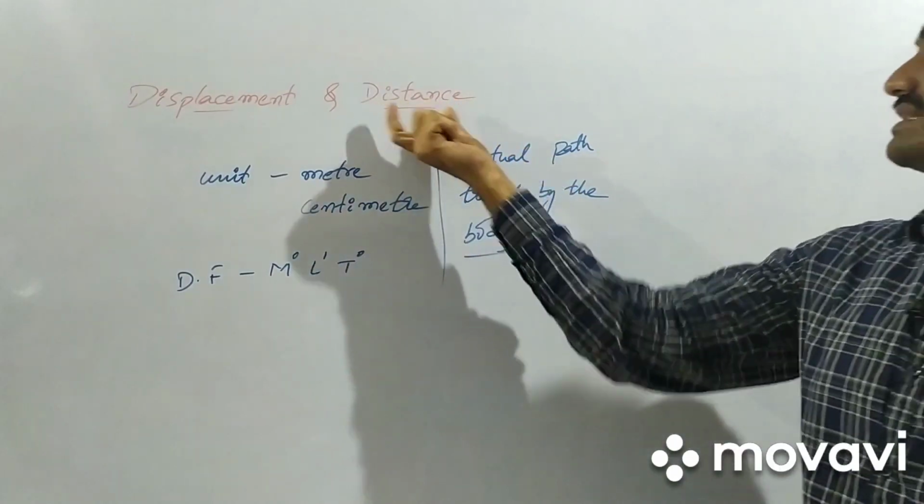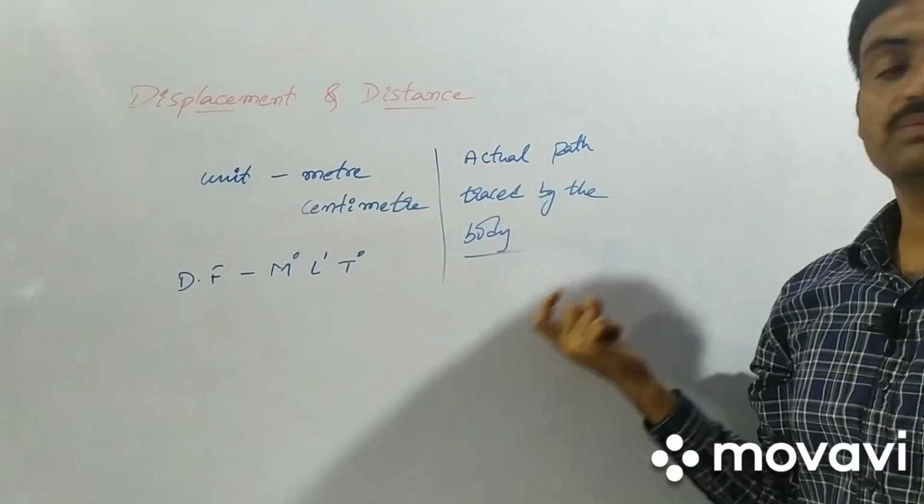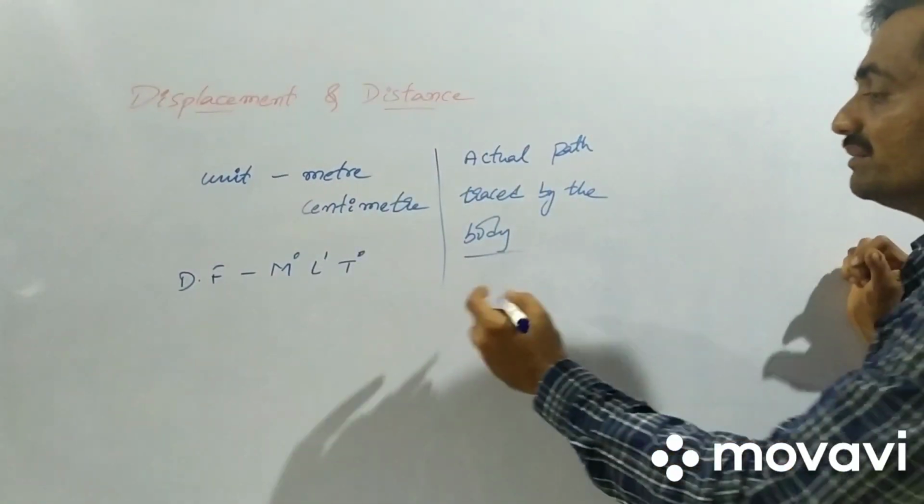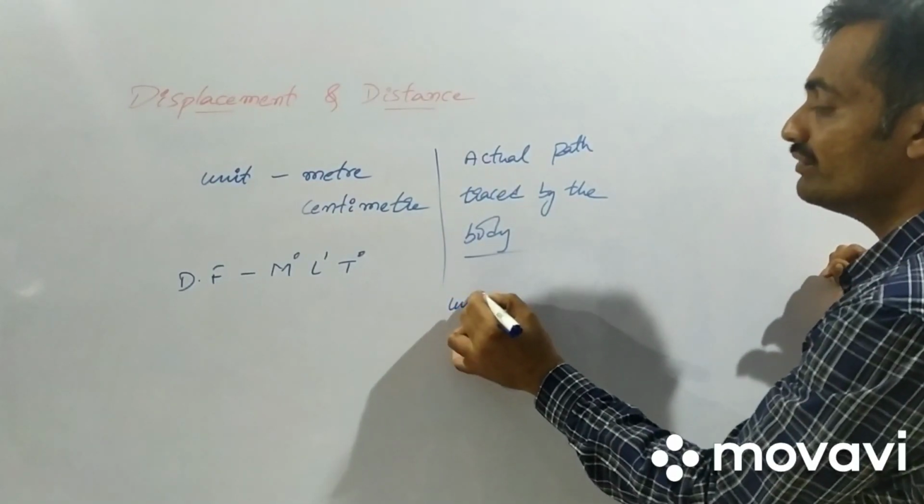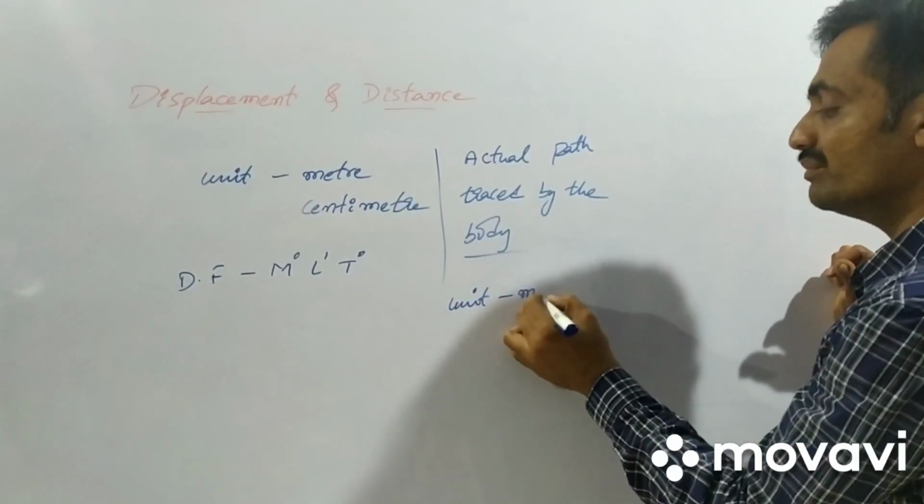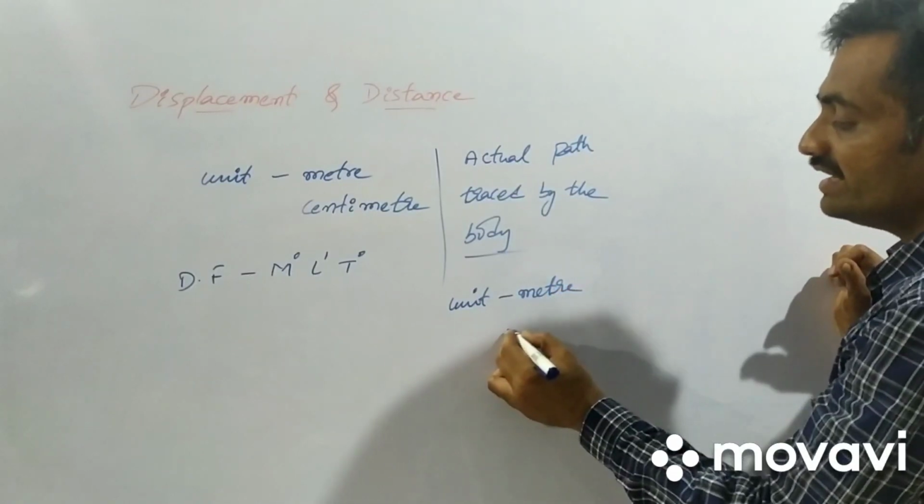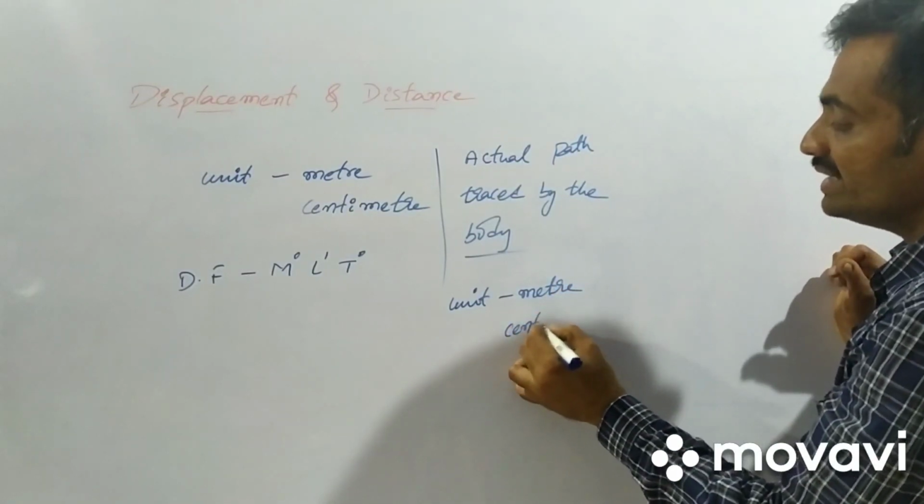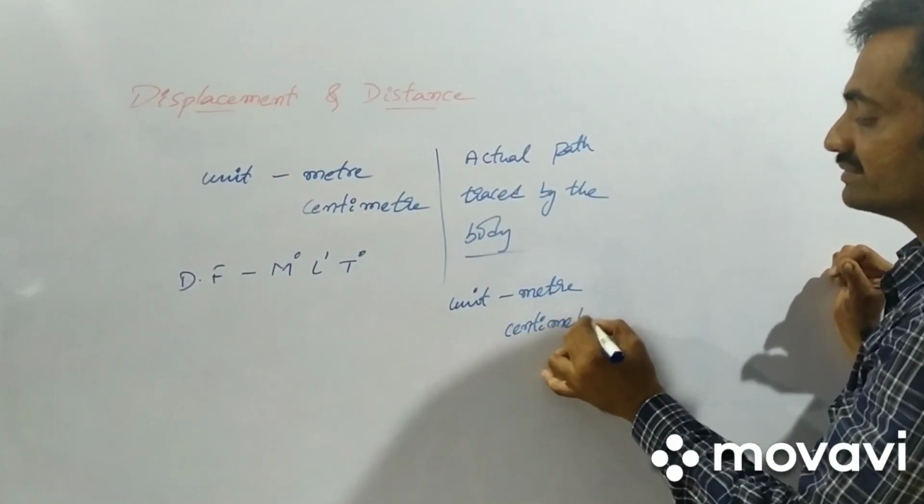So here it represents distance. The actual path traced by the body represents a distance. Now let us come to the case of this. The unit for distance is meter in the SI system and centimeter in the CGS system.